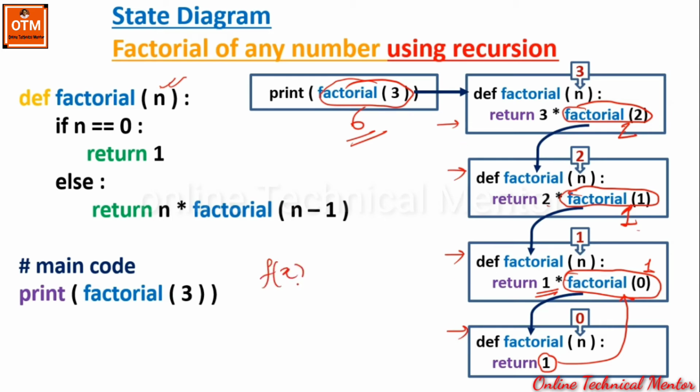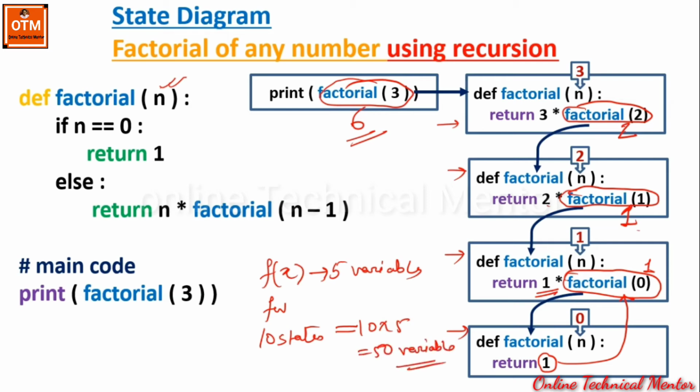If the function contains 5 variables, then for 10 states, it will generate 10 multiply 5, that is 50 variables within the memory. So recursion occupies more area within the primary memory than iteration. In other words, we can say that recursion consumes more time and space.